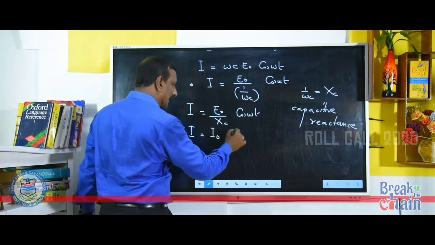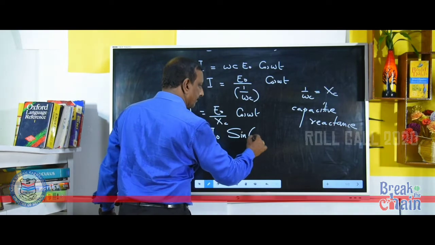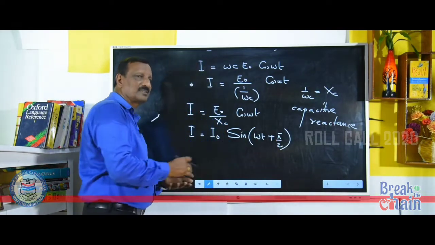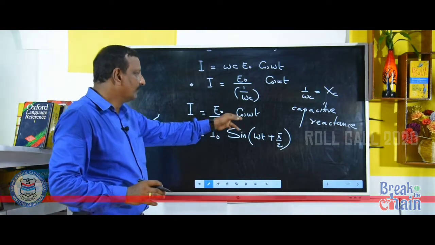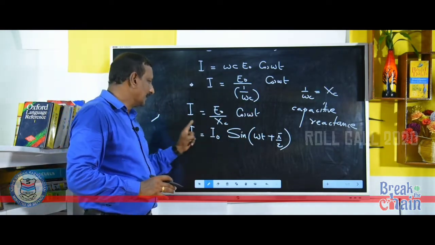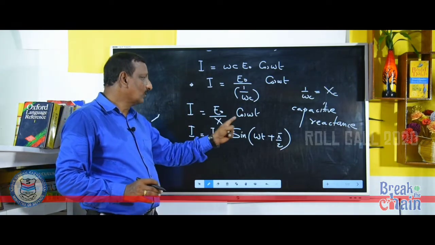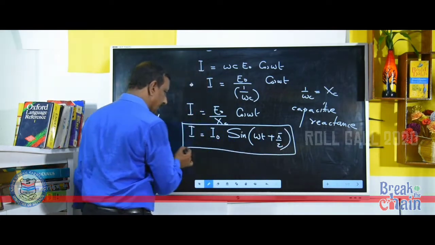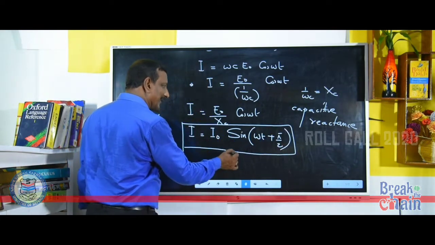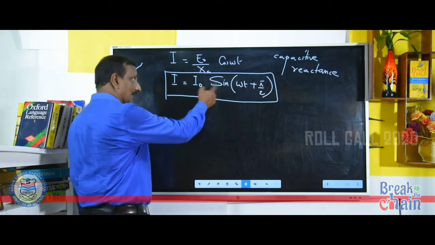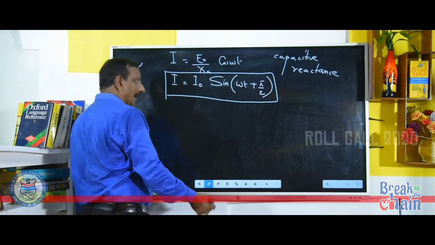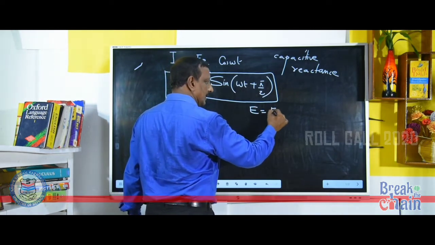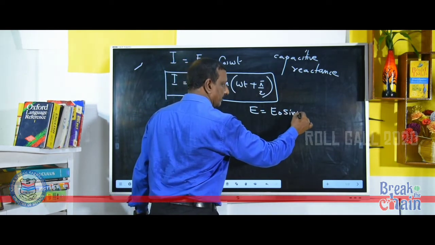Cos omega t can be written as sin omega t plus pi by 2. See, sin 90 plus theta is cos theta. Therefore, this cos omega t can be written in this way, that is I is equal to I0 sin omega t plus pi by 2. See this equation? This is the equation for current. At the same time, we got the equation for EMF as E is equal to E0 sin omega t.